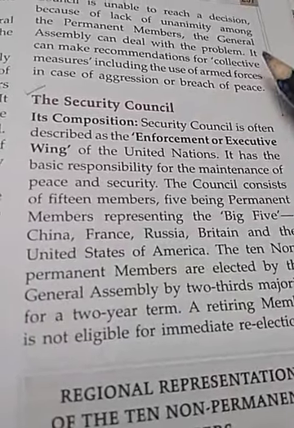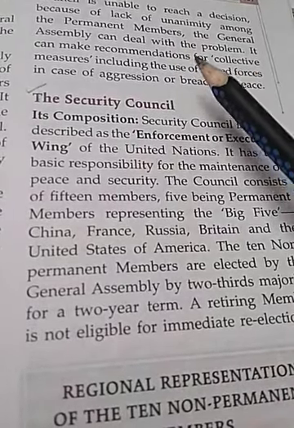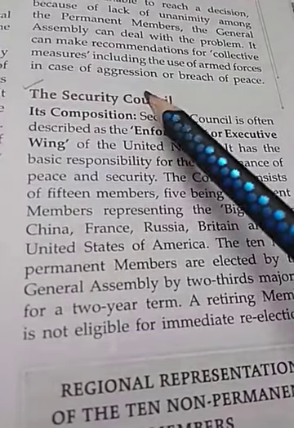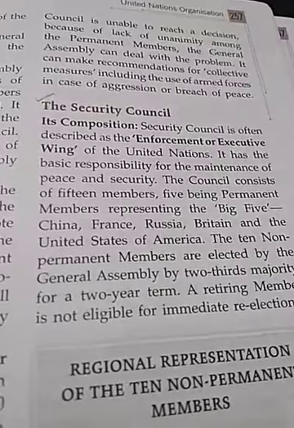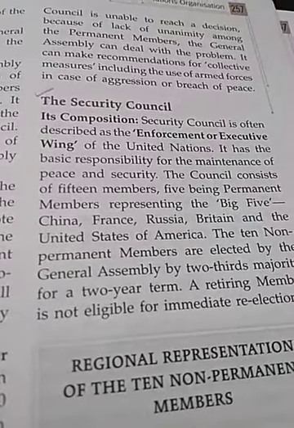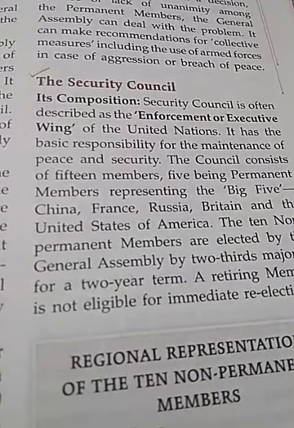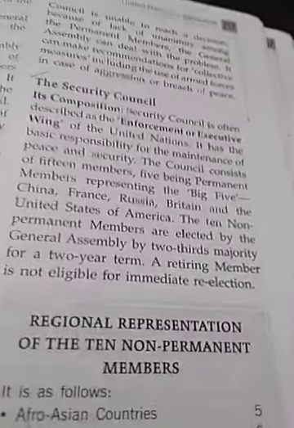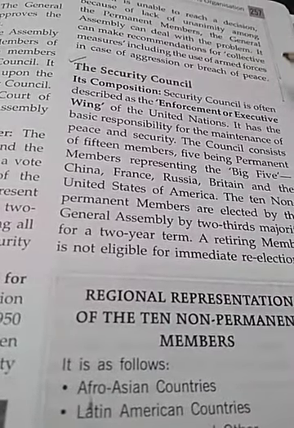What will it do? It can make recommendations for collective measures, including the use of armed forces in case of aggression or breach of peace. If there is a threat to peace, if there is aggression between countries, then the General Assembly has the power to use armed forces. So up to this, the General Assembly is over.